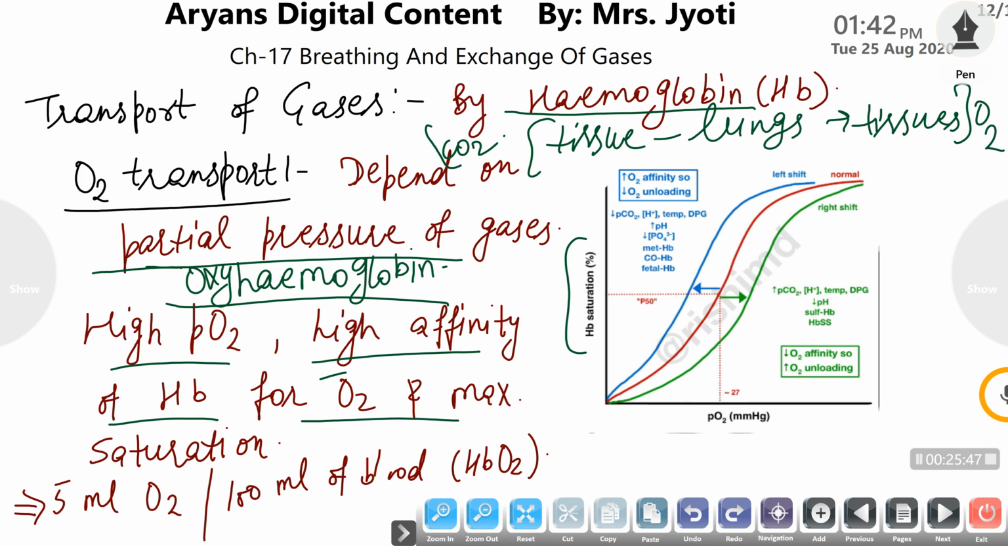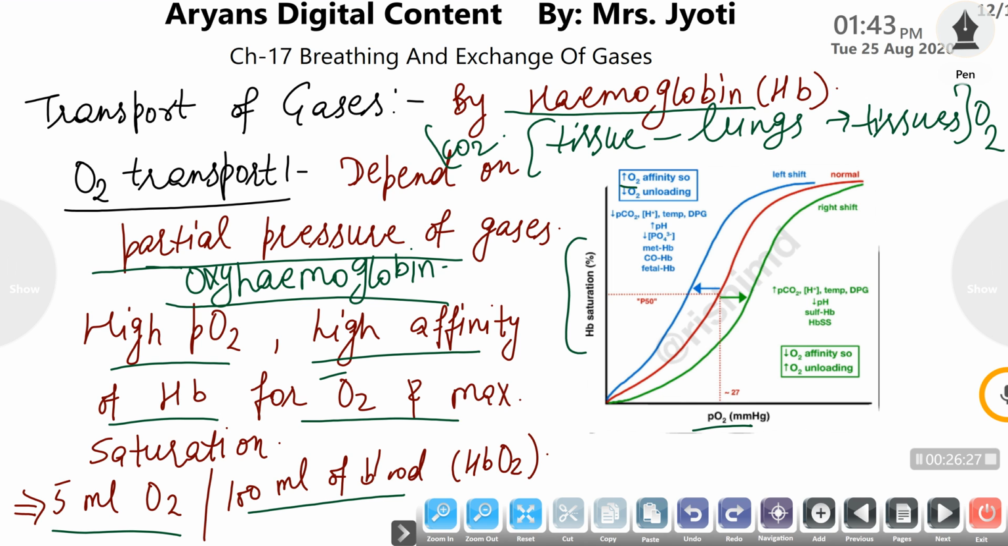Okay, on average per 100 ml of oxygenated blood can transport 5 ml of oxygen. So 5 ml of oxygen is transported by 100 ml of blood in a single circulation. Now the partial pressure of oxygen depends on the availability of oxygen. In the lungs, the oxygen concentration is maximum, so hemoglobin will be more efficient for the oxygen.